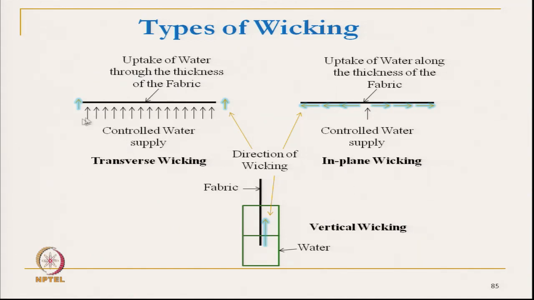So, in transverse wicking there is uptake of water across the thickness, here along the surface, and here also along the surface, but the direction is vertical. We will see how to measure these three techniques. First, we will see the transverse wicking technique.